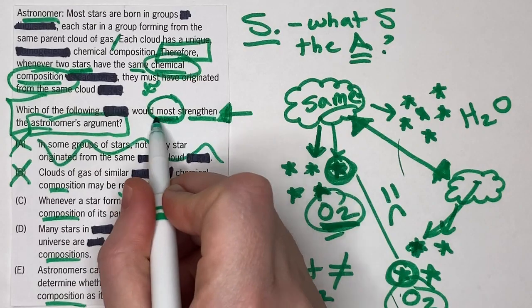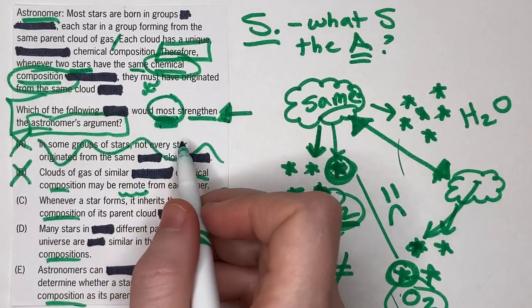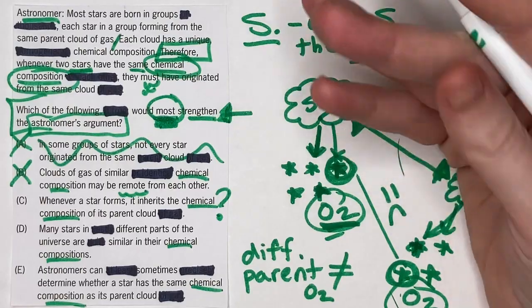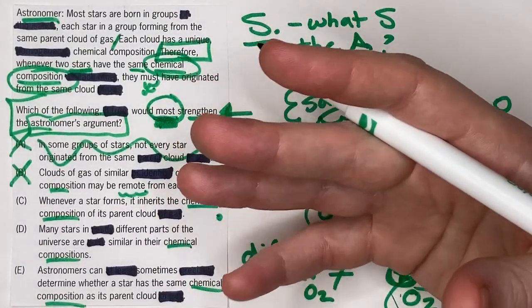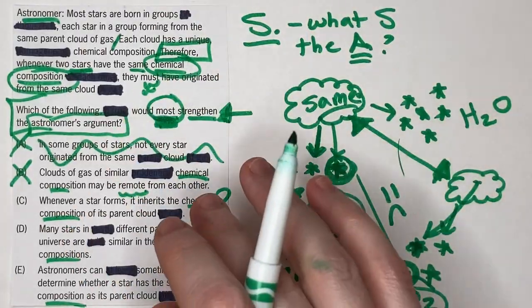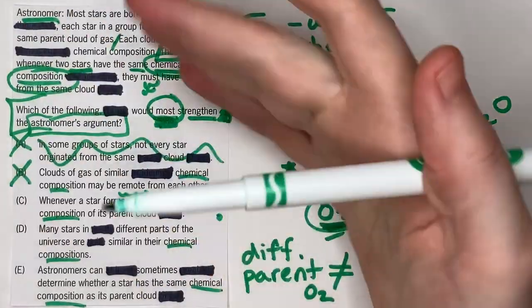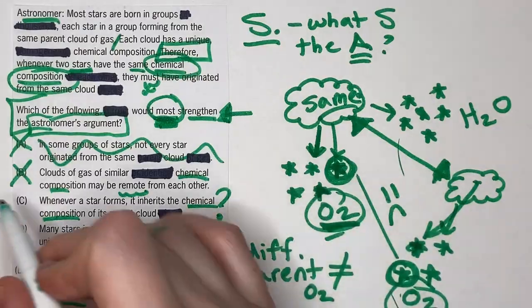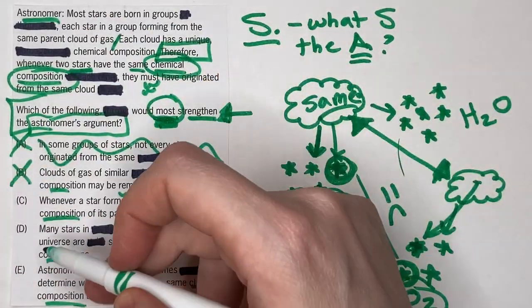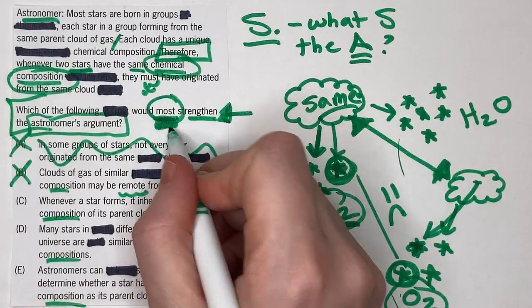Sometimes it is just a question of that superlative, most. You might have a weaken question that asks which of the following most weakens, and you might have two answer choices that weaken, but just one weakens a little more. So I always encourage you to go all the way through the answer choices. We wouldn't just stop here and go, oh, it's C and we're done. Obviously we want to take the time to get through D and E, see if it does a better job or not.